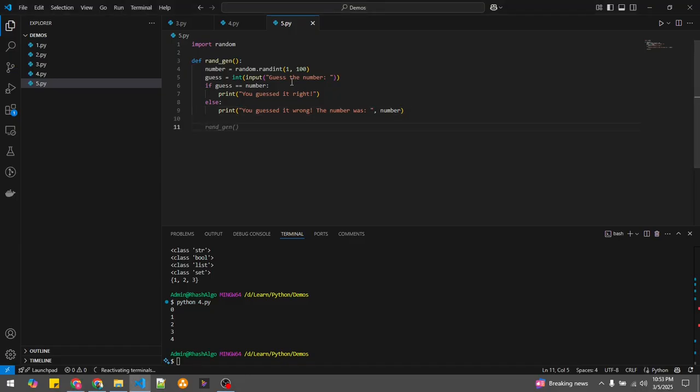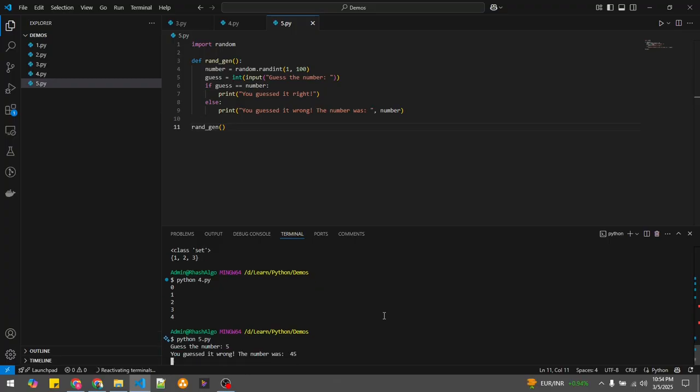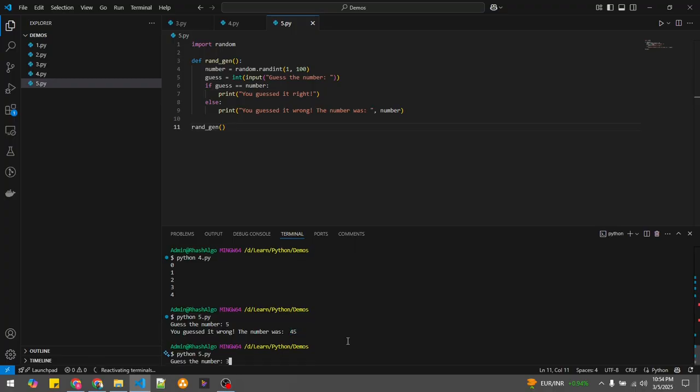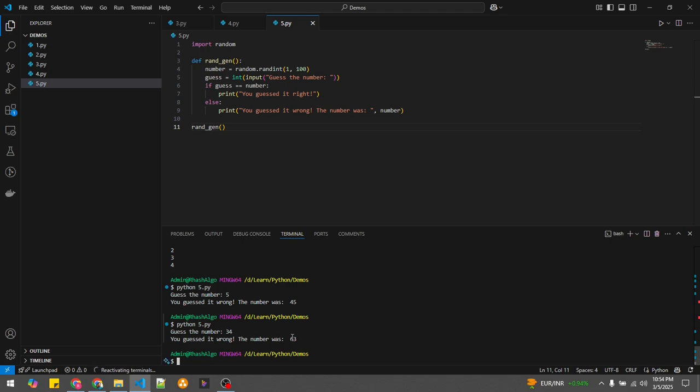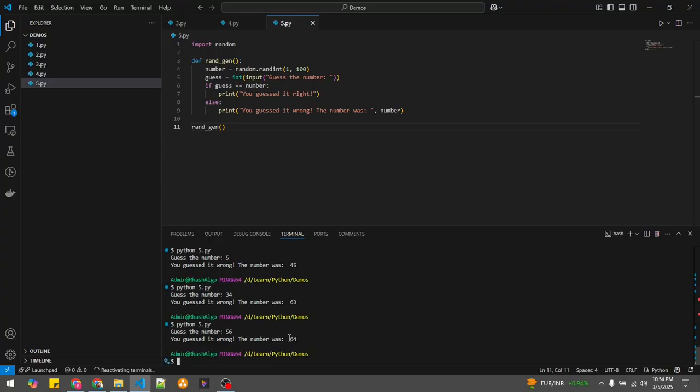Let me run this function here, I'm running this program, 5.py. What guess? I'm guessing 5. You guessed it wrong. It's 45. I will run it again. 34. Again, it's wrong. So it's like a game actually. I'm guessing some number and it's giving some number.